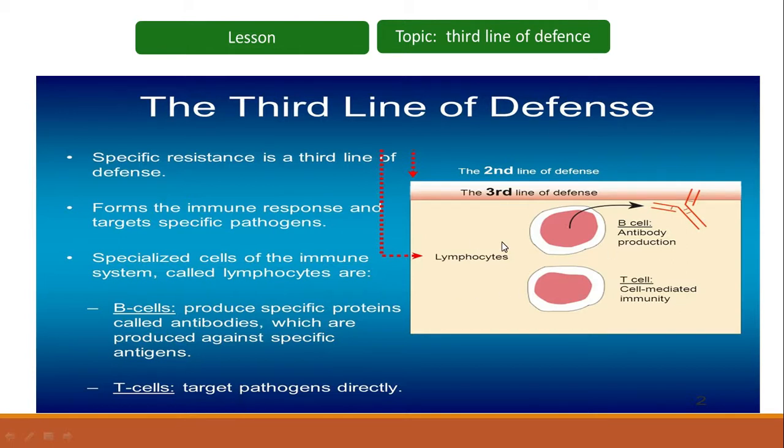Now here in this diagram, you can see the third line of defense. We have the role of lymphocytes, which may be B lymphocytes or T lymphocytes. B lymphocytes help in the production of antibodies, and T lymphocytes help in cell mediated immunity.